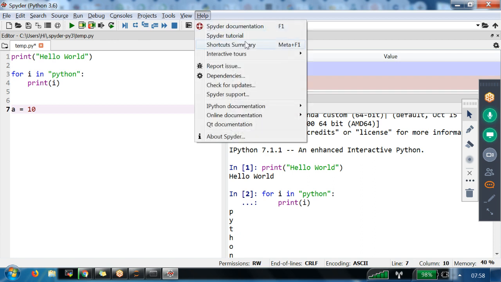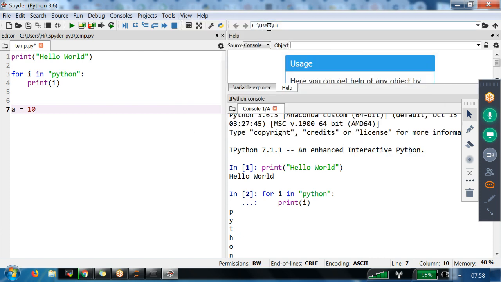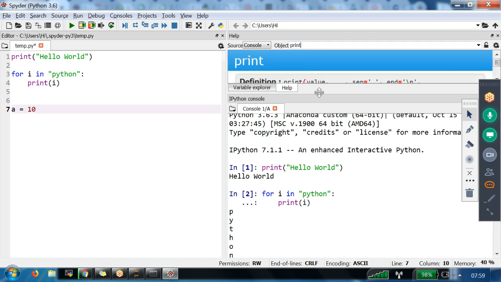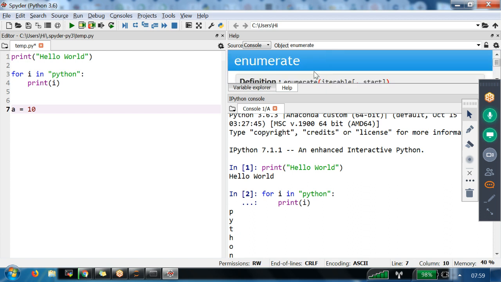Similarly, if you want to know any syntax, you can take the help of Help here. Help is available, and we get the Help window. In the Help window, suppose I type here print. Immediately we see the print corresponding syntax. Tomorrow if I try to type some other function, let us say the enumerate function, I type it here. Now we are able to see the enumerate corresponding syntax. Are you getting my point?